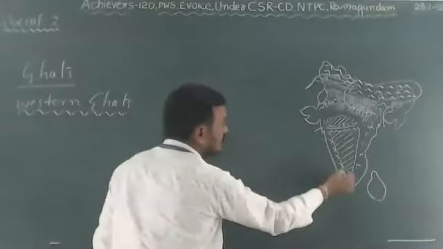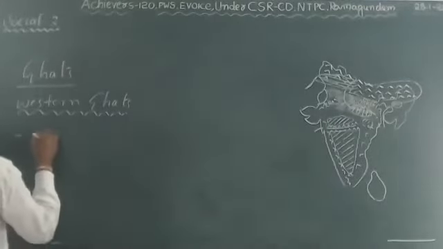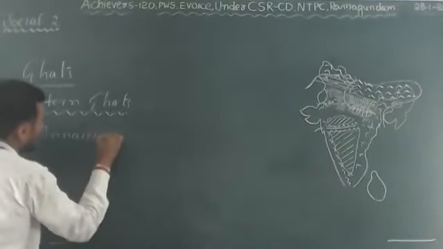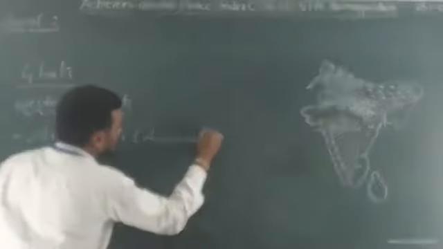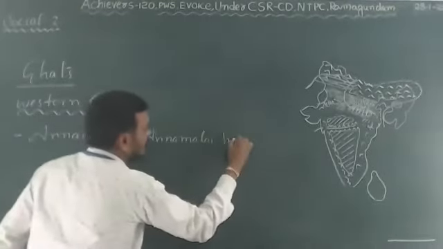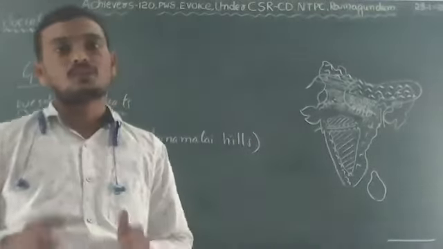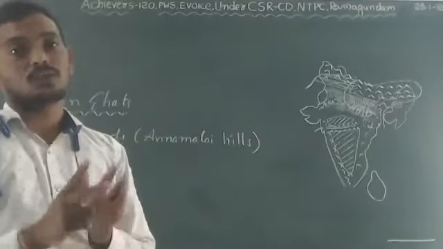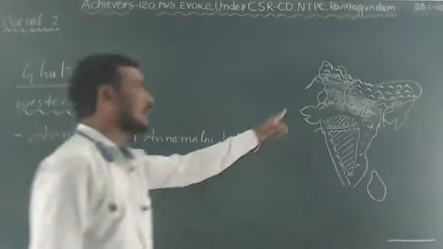Now the highest peak in the Western Ghats, we'll discuss. The highest peak in the Western Ghats is Annai Mudi, upon the Annamalai Hills. And where are the Annamalai Hills? Annamalai Hills are situated in Tamil Nadu state, where the highest peak is situated. So, Annai Mudi is the highest peak in the Western Ghats.